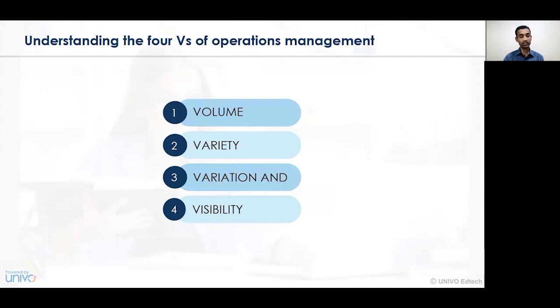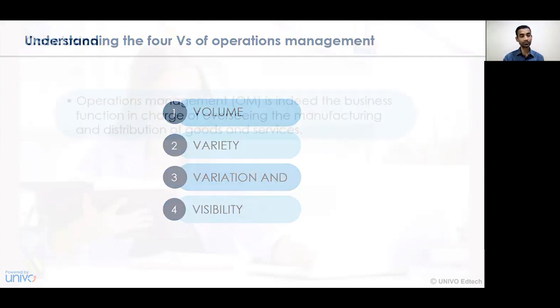For example, if the product is needed for a specific occasion, and the occasion requires 100 or a certain quantity, the product should be visible and made available as and when it is required and whenever the demand is generated.